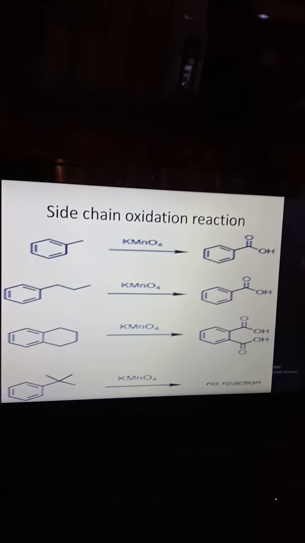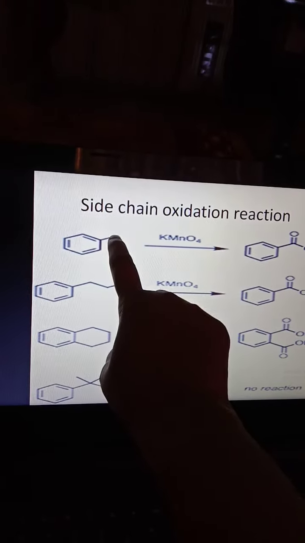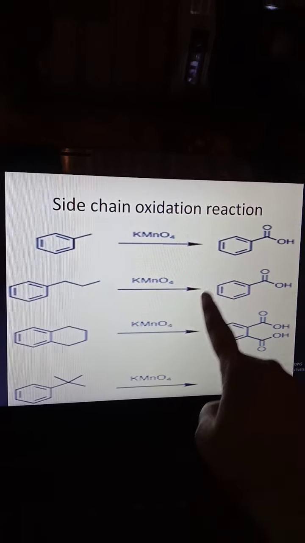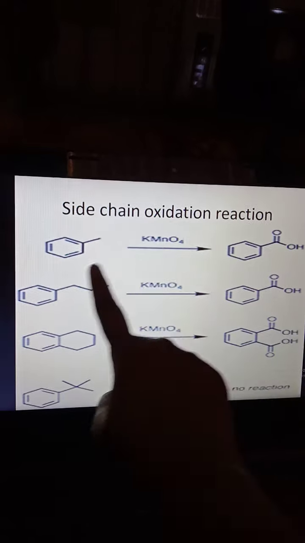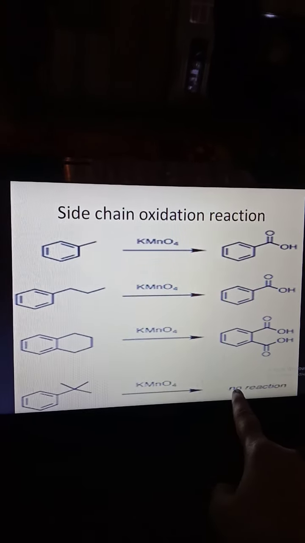Side chain oxidation reactions. Simply, this methylbenzene or toluene undergoes oxidation with an oxidizing agent, forming COOH directly. Directly COOH. Addition of COOH.